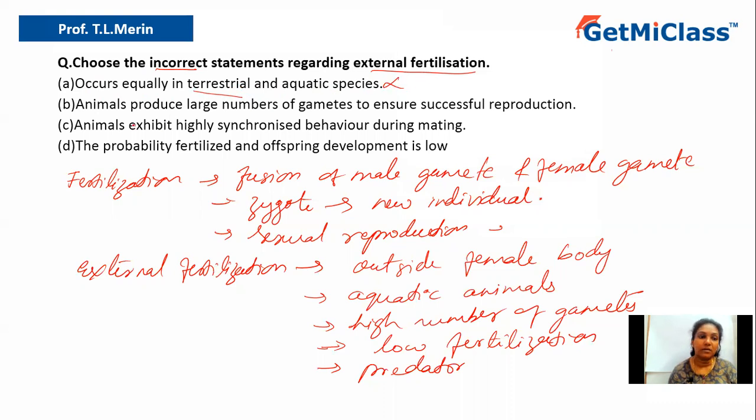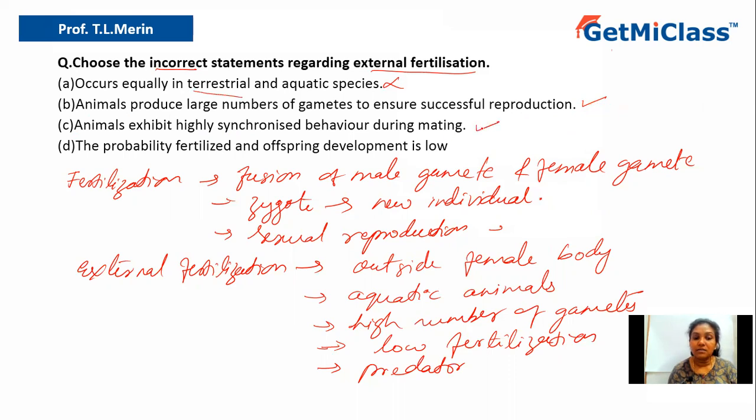Option B says animals produce large number of gametes to ensure successful reproduction. Yes, they produce large amounts of gametes to ensure successful fertilization. So that is true.